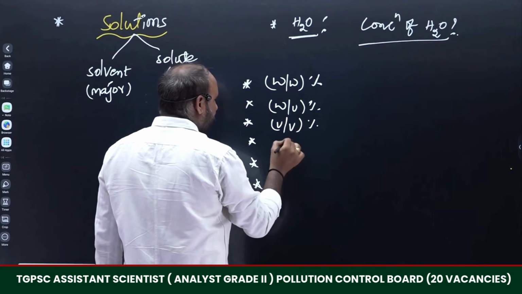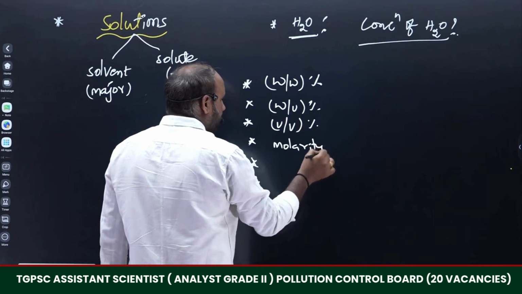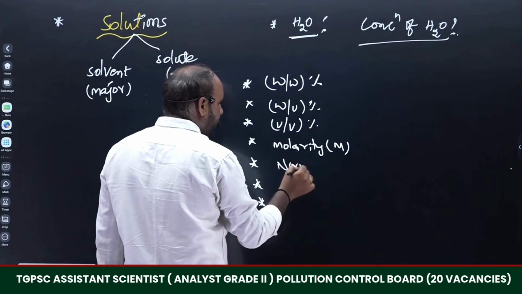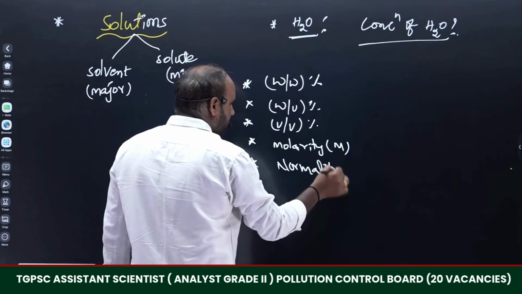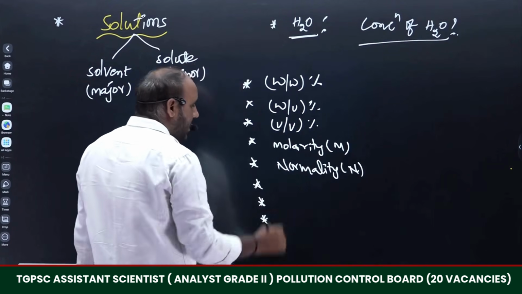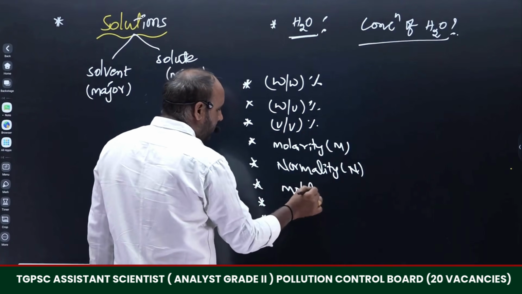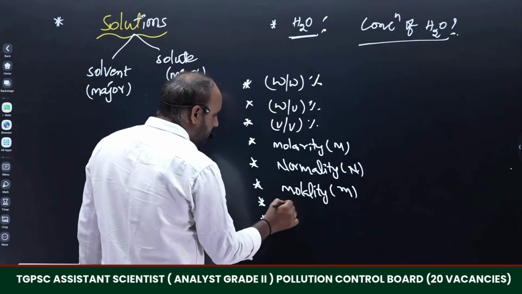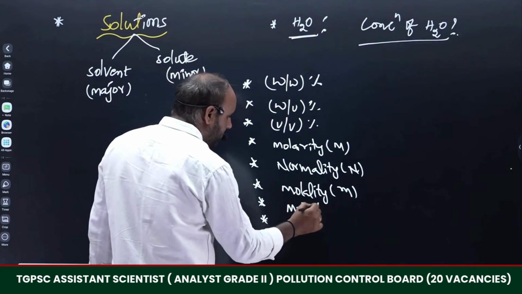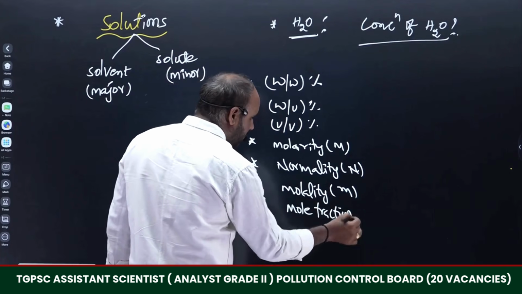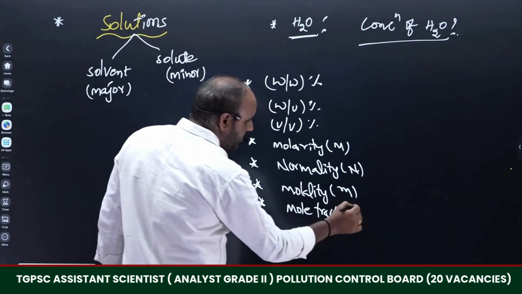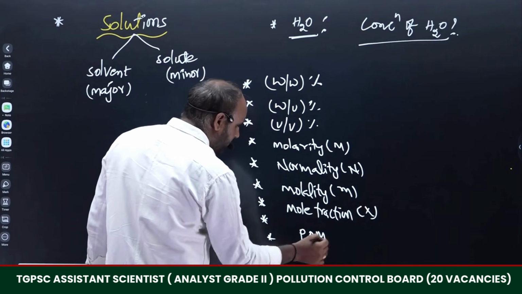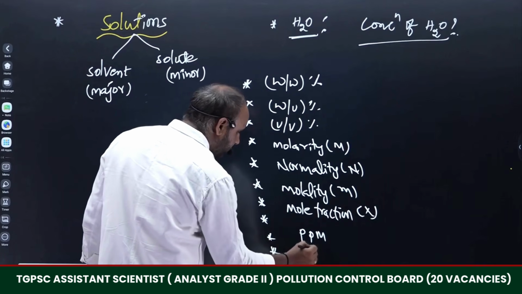It can be explained in terms of molarity, that is M; in terms of normality, N; in terms of molality, that is small m; in terms of mole fraction, that is X; in terms of ppm, parts per million; and in terms of solubility.